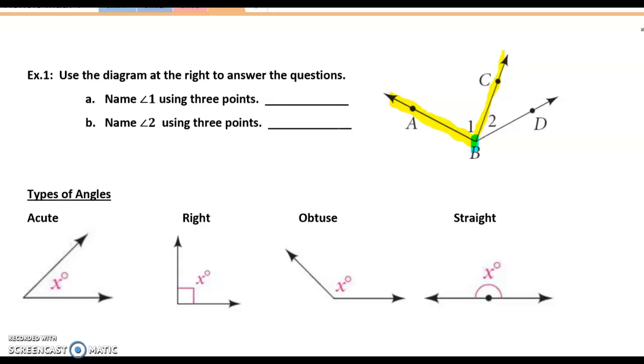Now we cannot name this angle with just the vertex and call it angle B, because there are actually three different angles that share that same vertex. So we want to name this particular angle 1 using 3 points. The 3 points that we're going to use are points A, B, and C. So we're going to name this angle, here's the angle symbol, angle ABC, where the vertex point is in the middle.